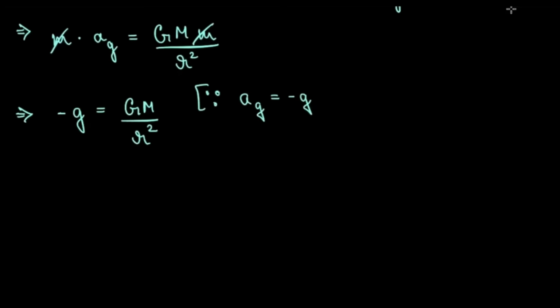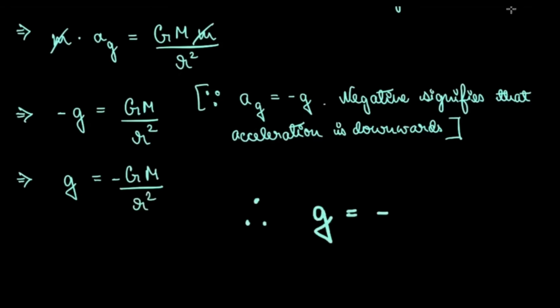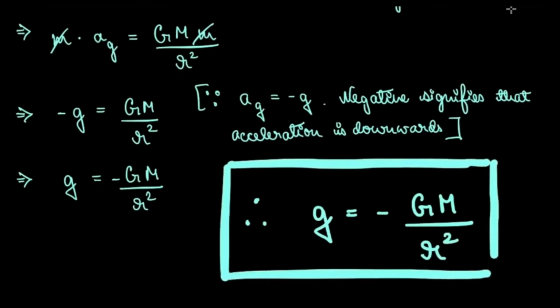So the negative sign signifies that acceleration is downwards. g is equal to minus GM by r square. So there you have the acceleration due to gravity. This is the mathematical formula that comes in handy in various numericals related to gravitation, both in class 9 and class 11. It also comes in very handy in competitive examinations.